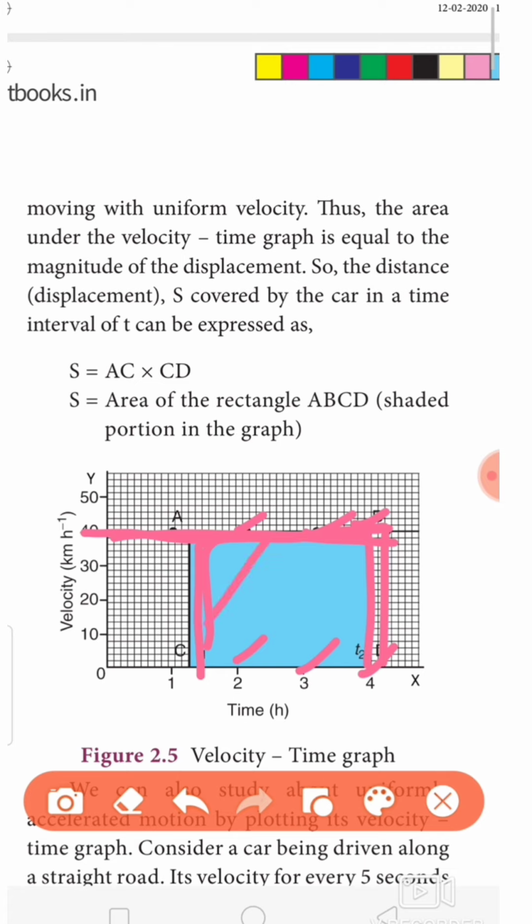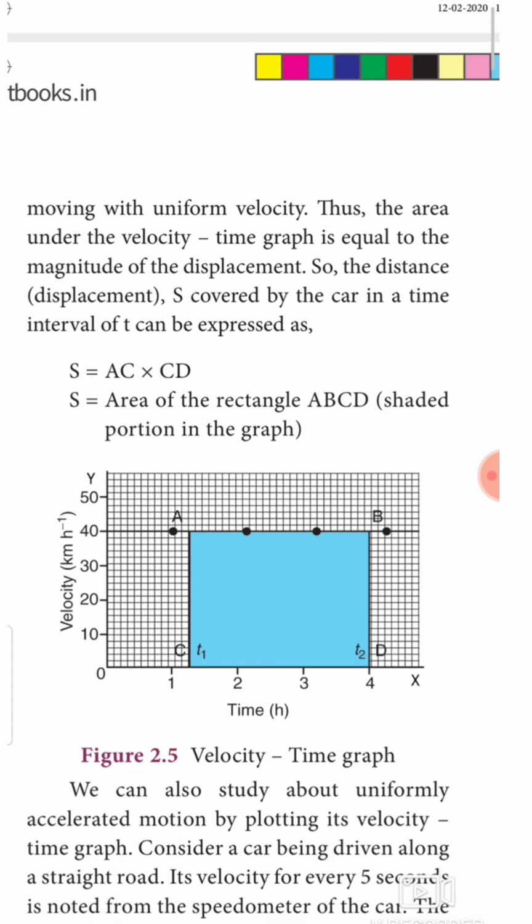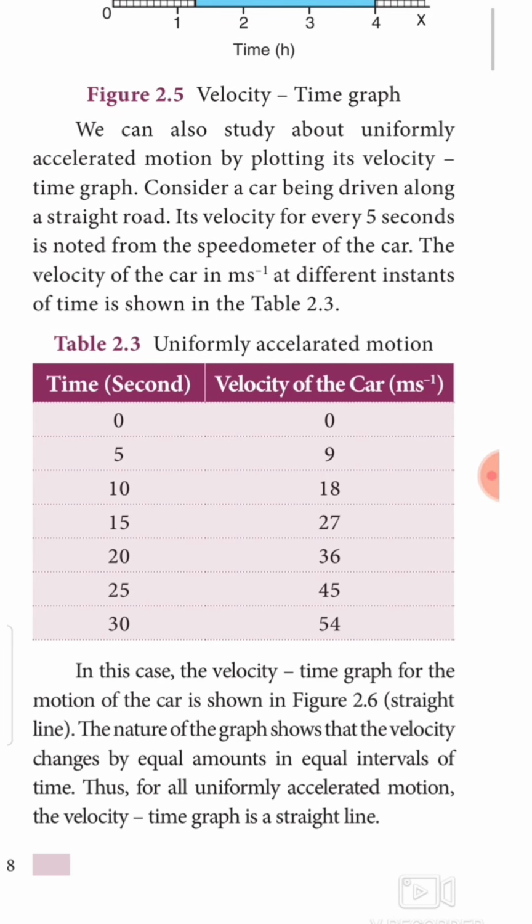So what is the area? This area seems like a rectangle, isn't it? So this area of the rectangle ABCD shows you the displacement. So the area under the graph is equal to the magnitude of the displacement. Next we are going to see